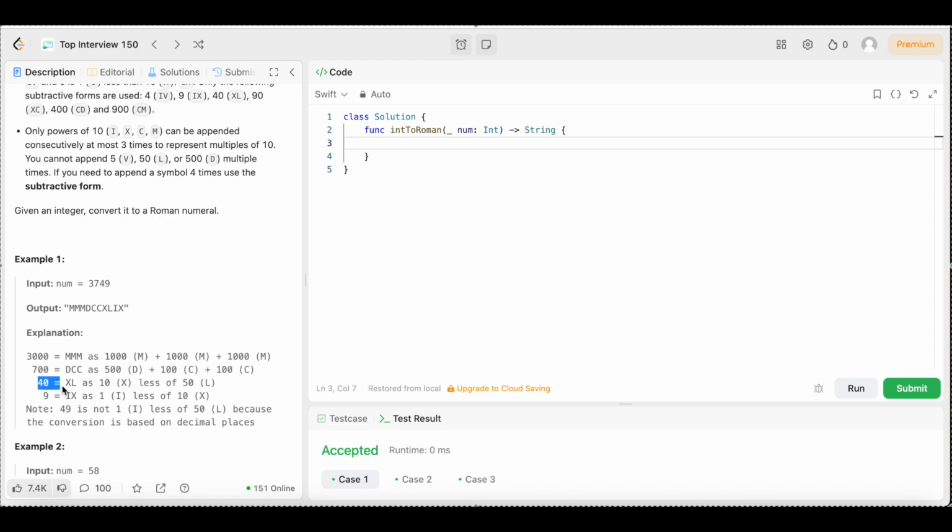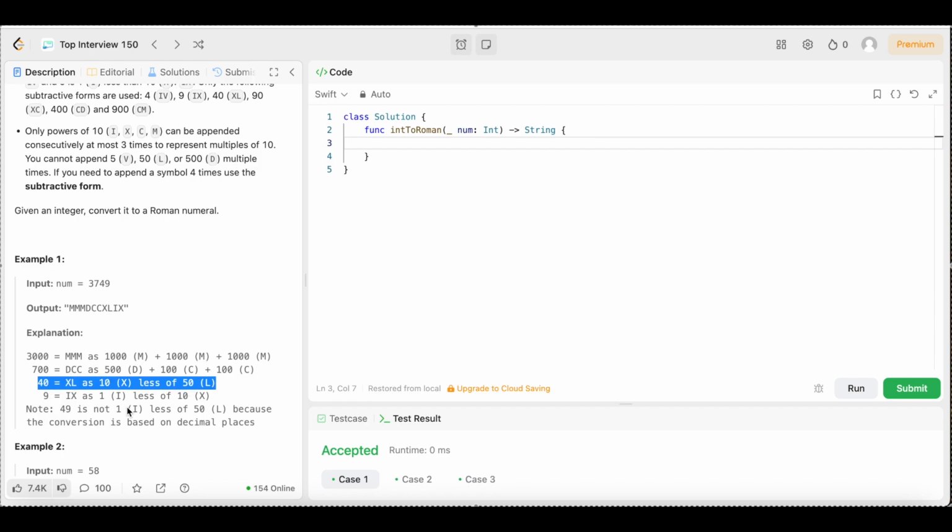Then the 40 is equal to XL as 10, which is X, is less than 50, which is L. So that's where the XL comes from, because 40 is 10 less than 50, right?